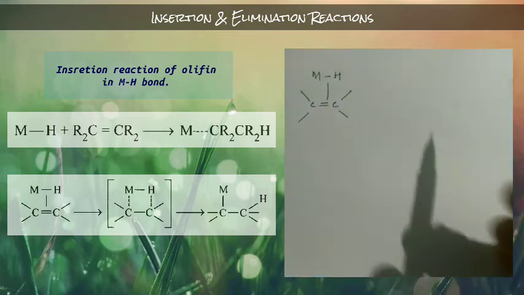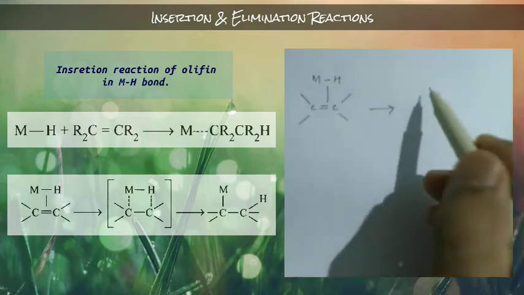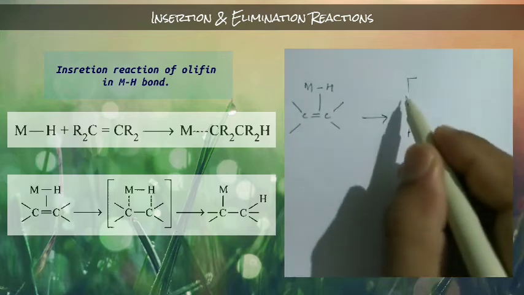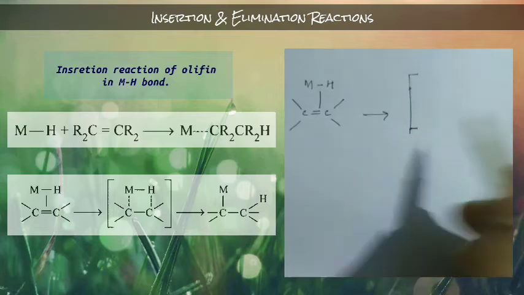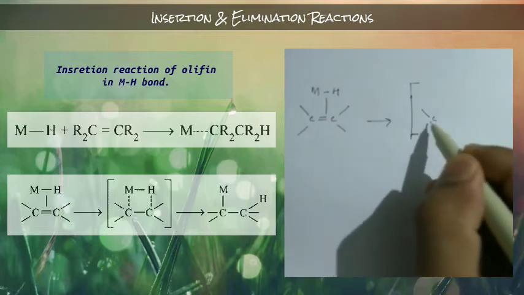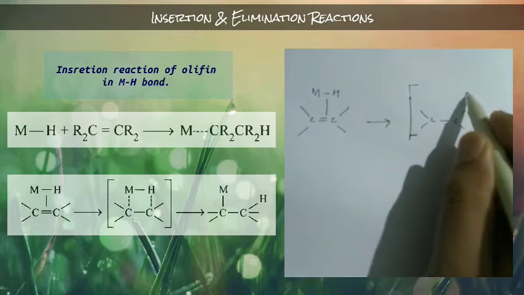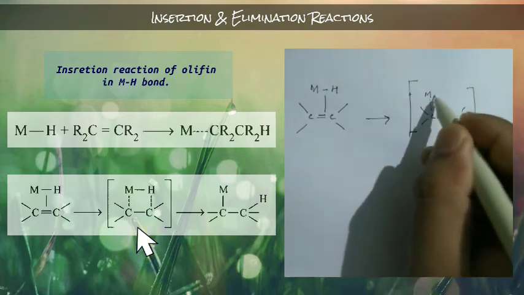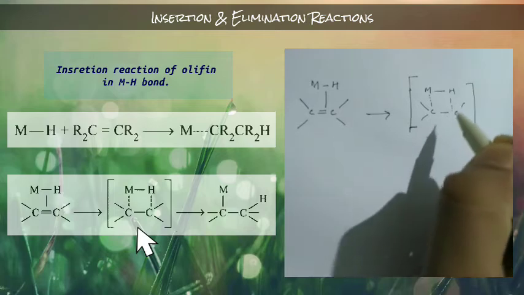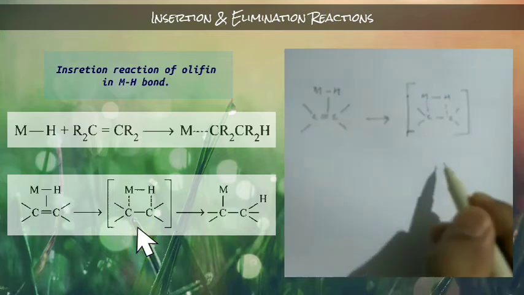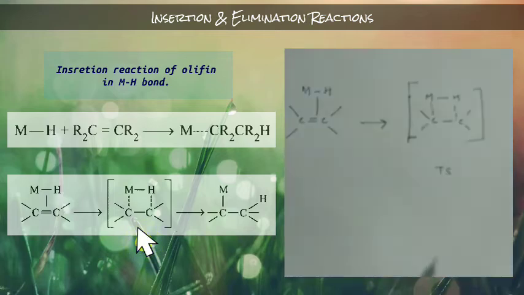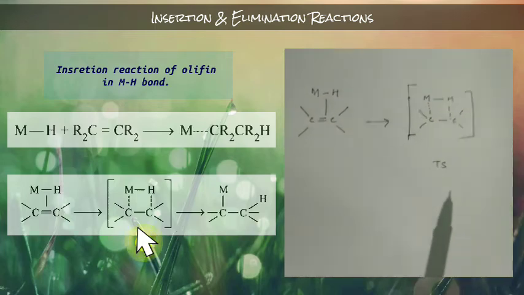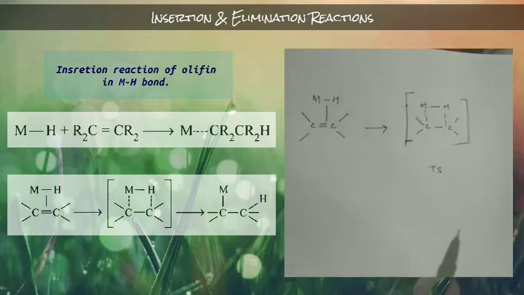Then in the second step, they are going to form a transition state like this, four centered. This transition state is planar, that means the transition state involves a four centered planar structure.